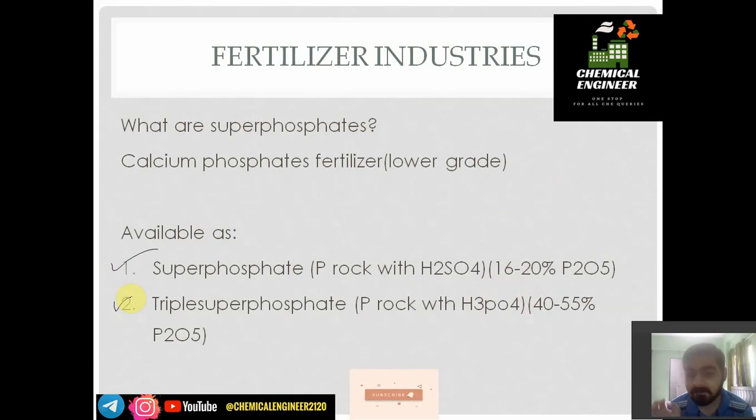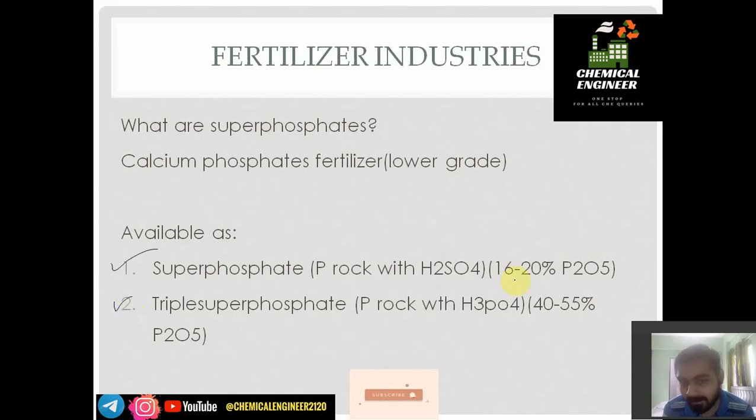The difference between them is that in superphosphate we use H2SO4 for producing it, while in triple superphosphate we use H3PO4 or phosphoric acid. As we are using phosphoric acid, the produced fertilizer, triple superphosphate, will have a higher concentration of phosphorus.